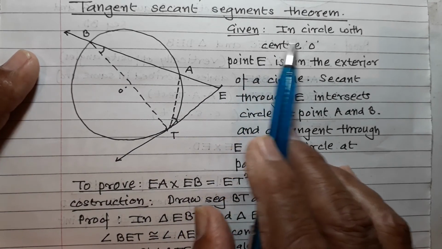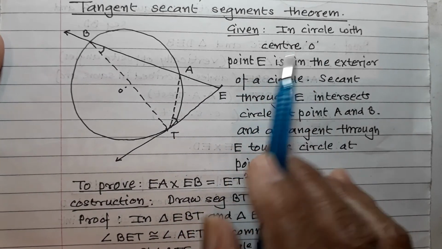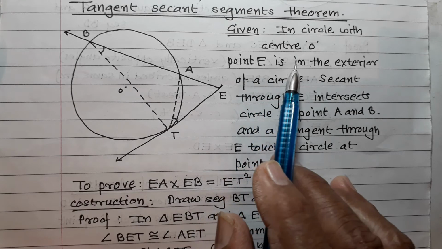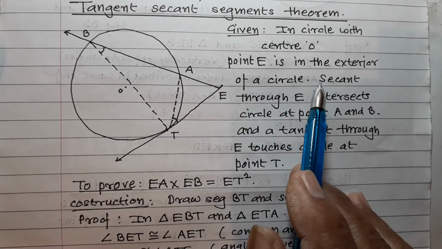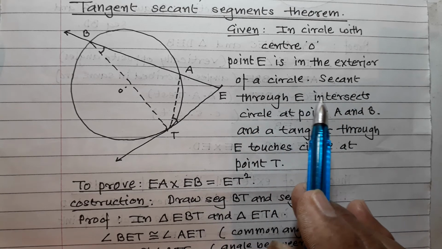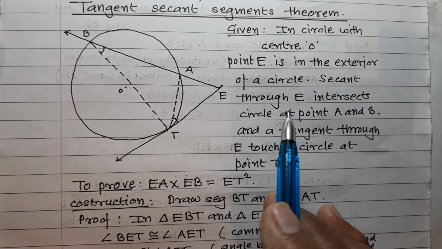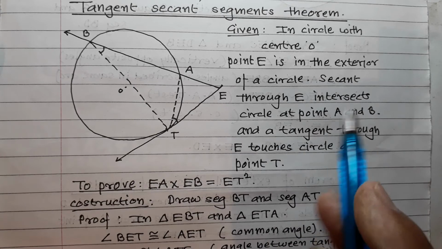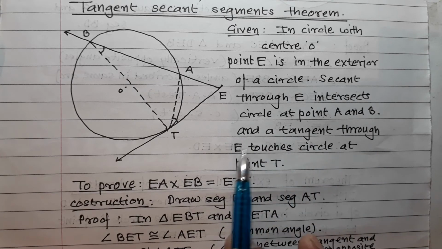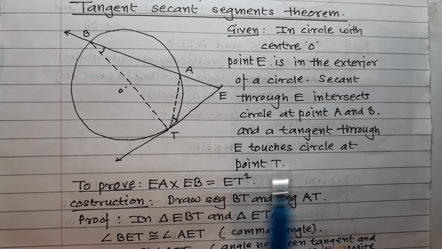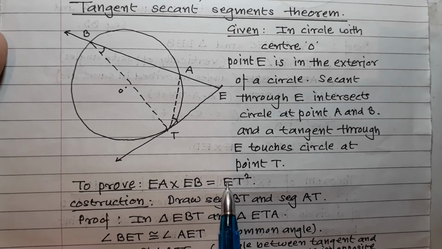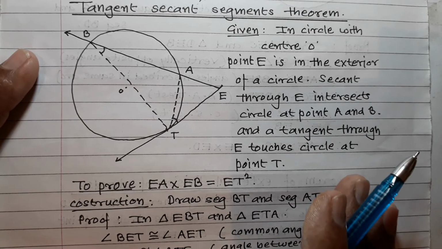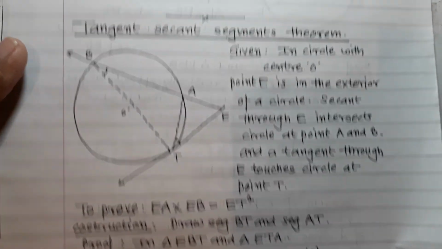Given: in a circle with center O, point E is in the exterior of the circle, a secant through E intersects the circle at points A and B, and a tangent through E touches the circle at point T. Prove that EA into EB is equal to ET square. First I will explain it.